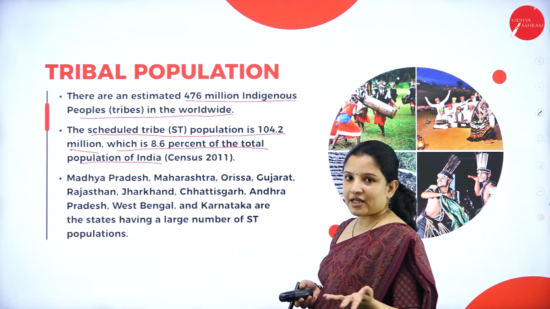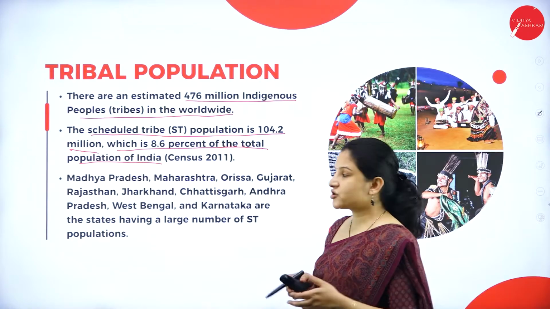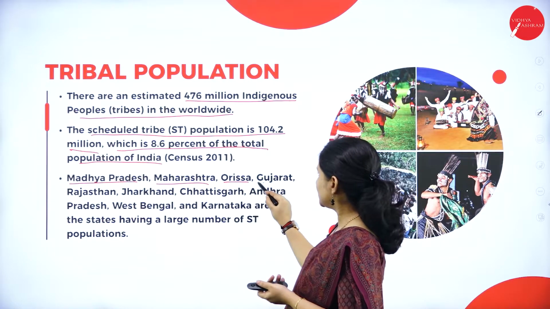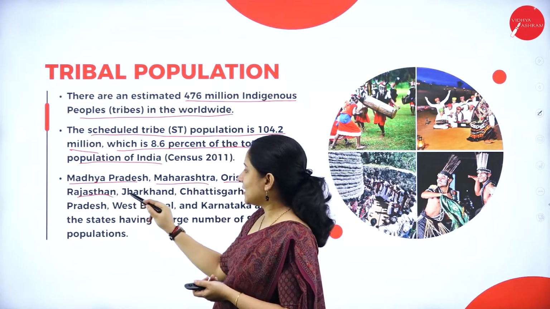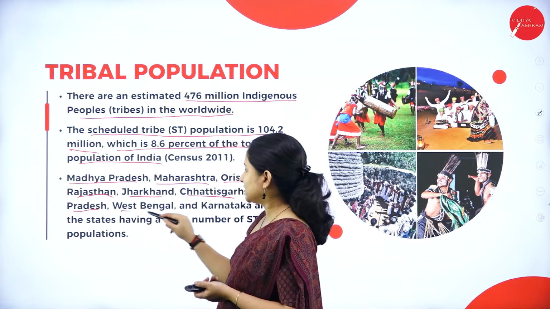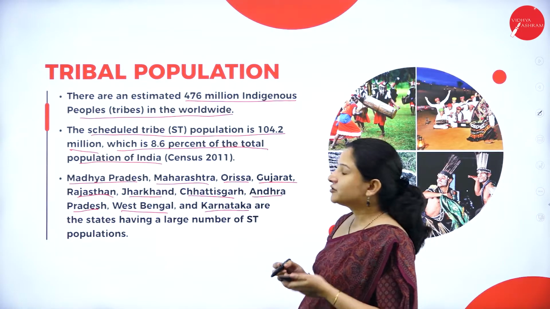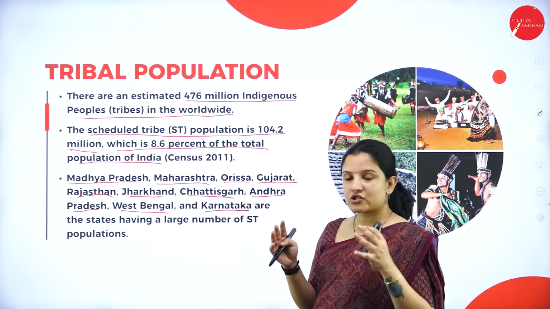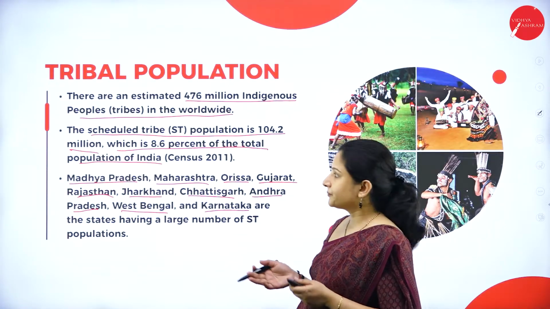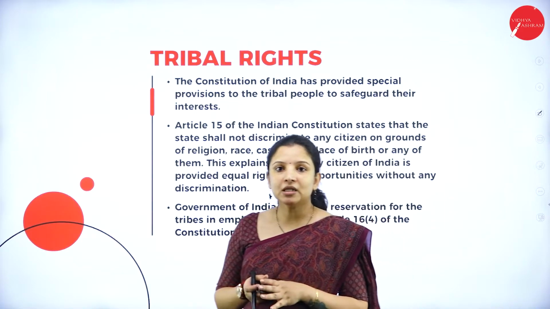So there are some states wherein most of the tribes are situated in India, that is Madhya Pradesh, Maharashtra, Orissa, Gujarat, Rajasthan, Jharkhand, Chhattisgarh, Andhra Pradesh, then there is West Bengal and Karnataka. So these are some of the states which have the largest tribal population in India. So next, talking about the tribal rights.